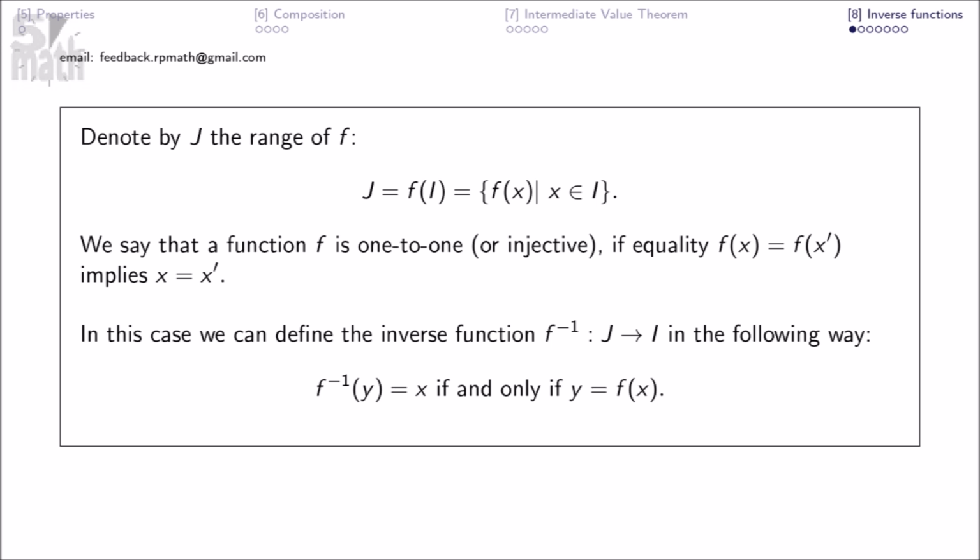Denote by j the range of f. We say that a function f is one-to-one or injective if equality f of x equals f of x prime implies x equals x prime. In this case, we can define the inverse function f inverse in the following way. F inverse of y equals x if and only if y equals f of x.